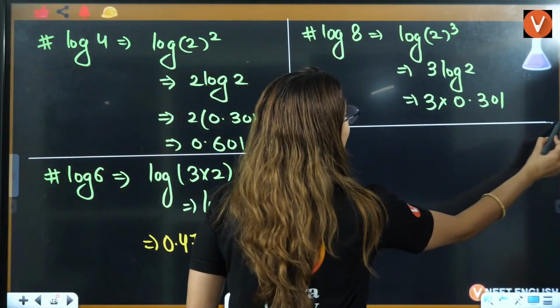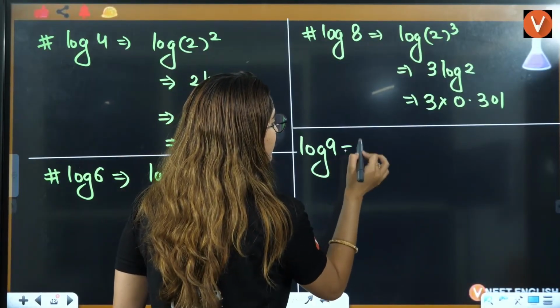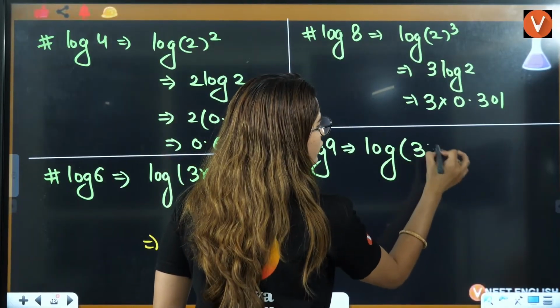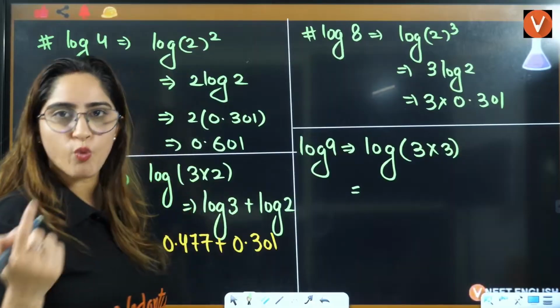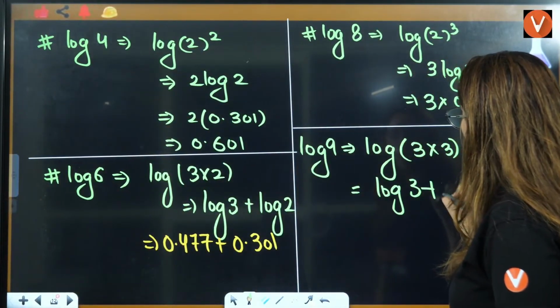Now, what is the value of, ma'am, log 9? Log 9 is nothing but log of 3 into 3, right? So you can also write it as 3 square. If you write 3 into 3, it will be log 3 plus log 3.